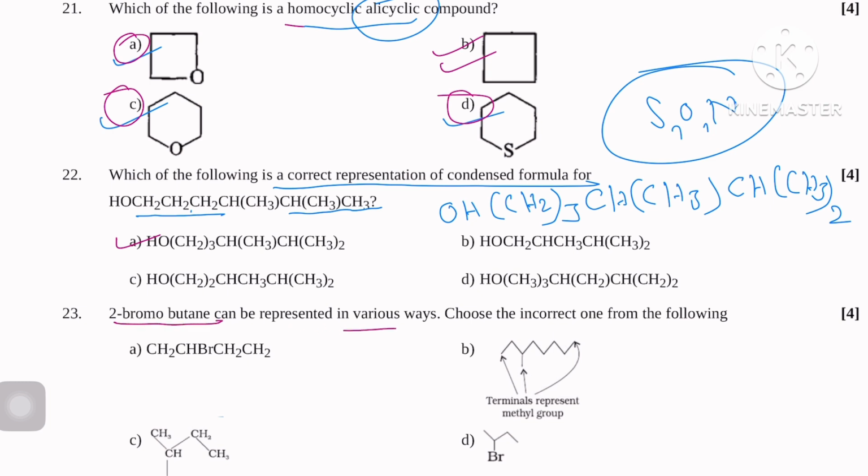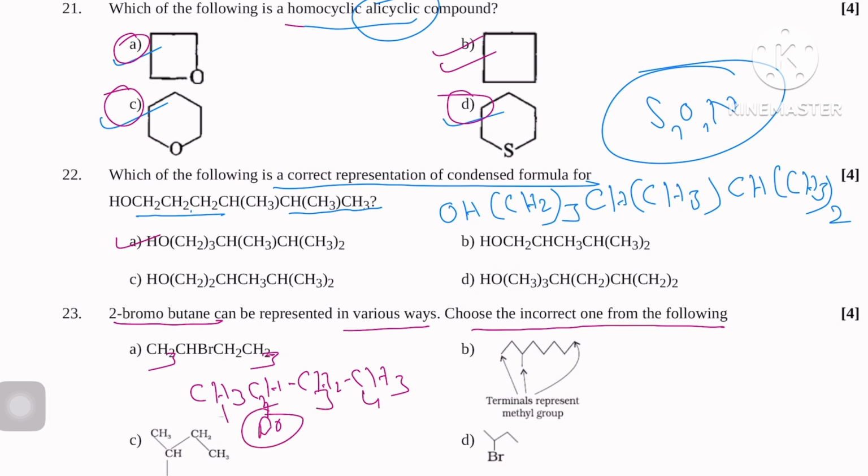Now, 2-bromobutane is represented in various ways. Choose the incorrect one of the following. 2-bromobutane: if I write CH3, CH, Br, CH2, CH3, numbering 1, 2, 3, 4, so 2-bromobutane.